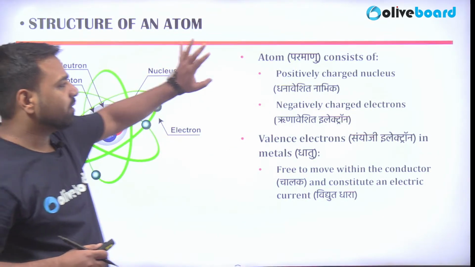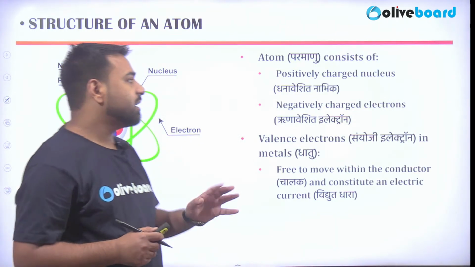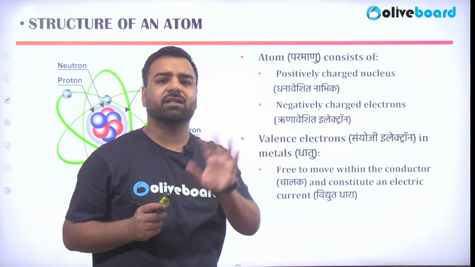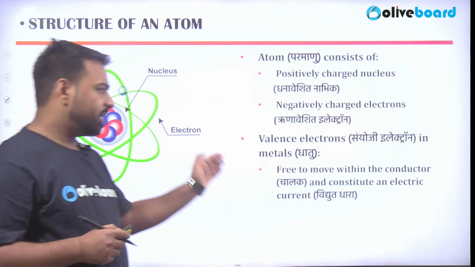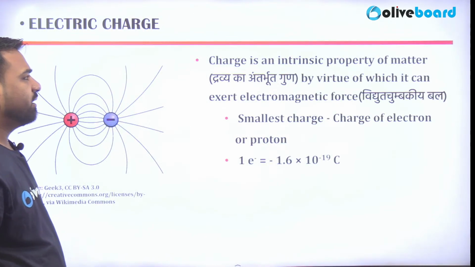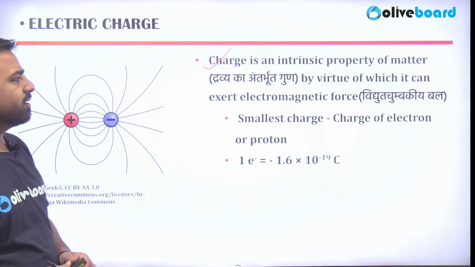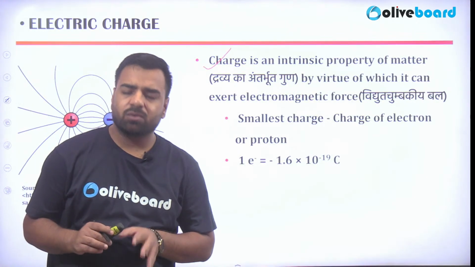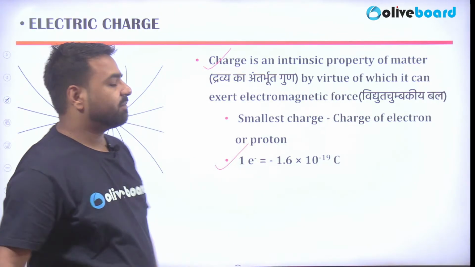So an atom consists of a positively charged nucleus that includes nucleons, which means it consists of protons and neutrons. But there are negatively charged electrons which are in the orbits, fixed at their path. Valence electrons are free to move within the conductor, and they constitute an electric current. So an atom consists of protons, neutrons, electrons. We are aware of this. But what is charge? Charge is an intrinsic property of matter by virtue of which it can exert electromagnetic force. And the value of the charge on the electron is mentioned here, that is minus 1.6 into 10 to the power minus 19 coulomb.